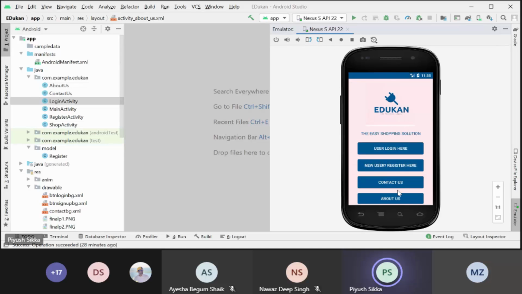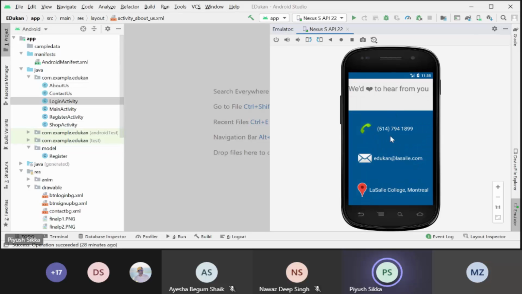And these are the other pages, like contact us and about us. In the contact us, we have some information. If you have some complaints, or some appreciation to give, you can call us, you can email us. Here is the address. We would love to hear from you. You can contact us anytime.